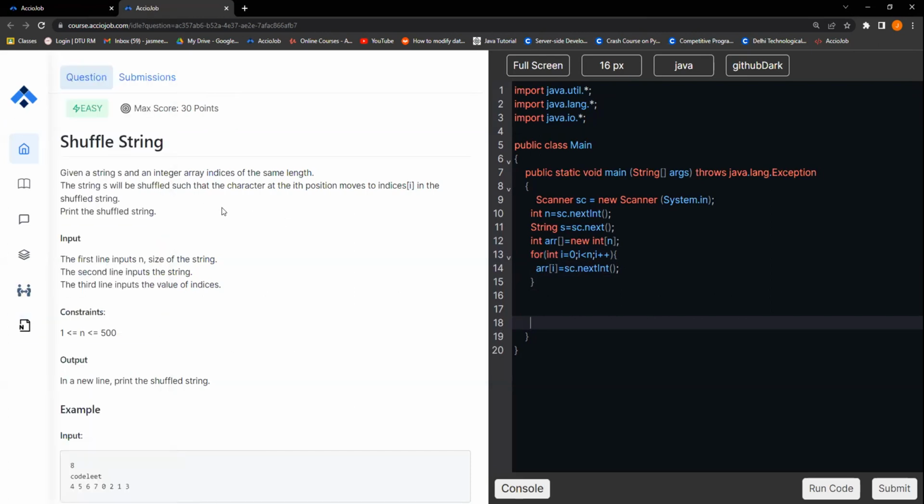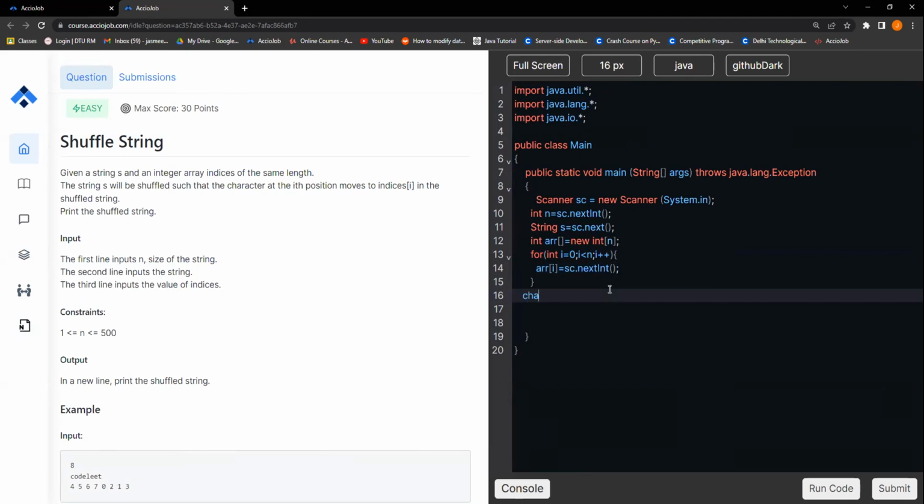Now our task is to basically swap the characters in the given string by these values. See, this is the new location that we need to push those elements at, right? So let's quickly create a character array.